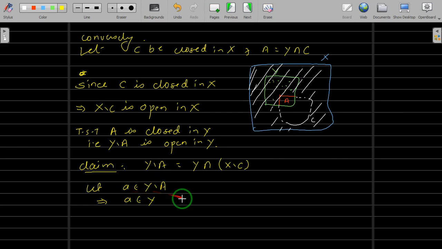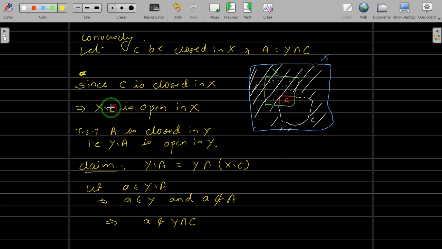So A belongs to Y, and this A will not belong to A, because if A belongs to A, then that A will be removed from this set, and then this A cannot belong to Y difference A. So since we have taken this A belongs to Y difference A, this A cannot be in A. This implies this A cannot belong to Y intersection C.